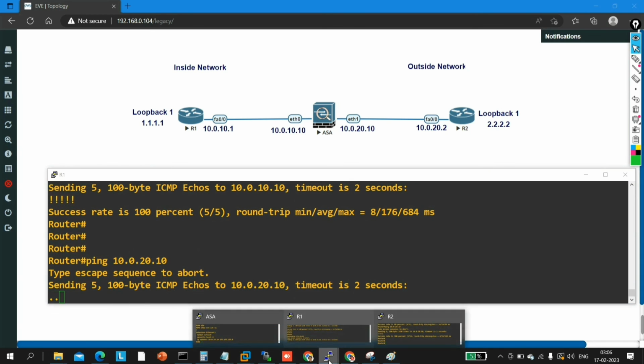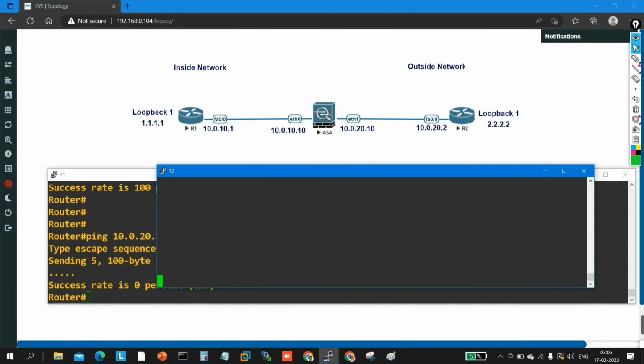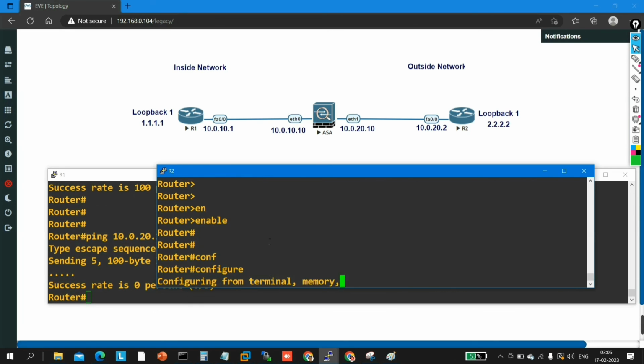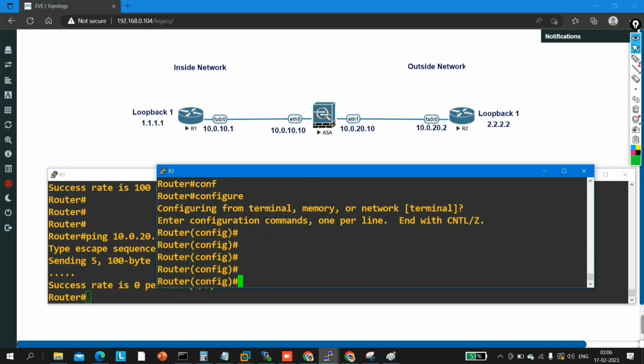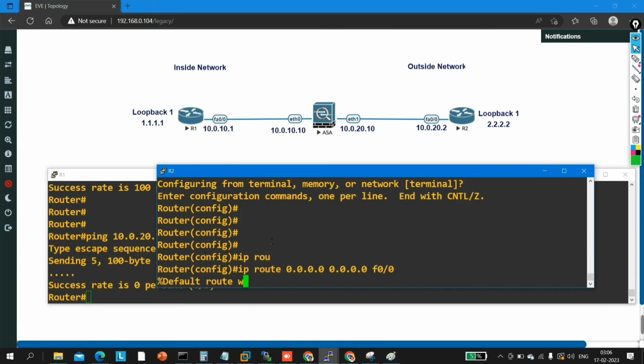Let me ping from router number 2. Enable, config t. Let me define one default route, 0.0.0.0 0.0.0.0 and f0/0.